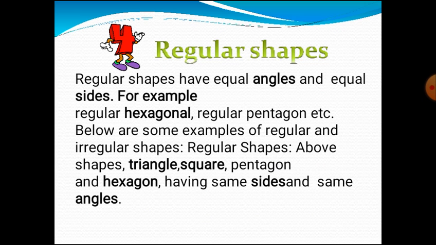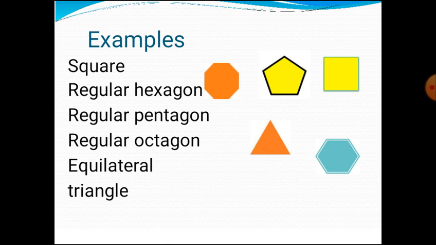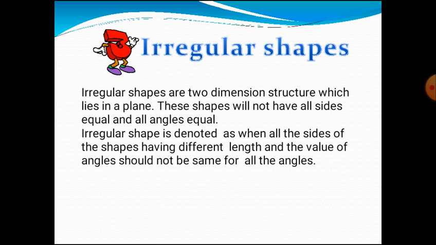Okay. So whatever figure, it consists of the same angles and the same sides. Here examples are given for that: square, regular hexagon, regular pentagon, regular octagon, equilateral triangle. These are all the examples of regular shapes.